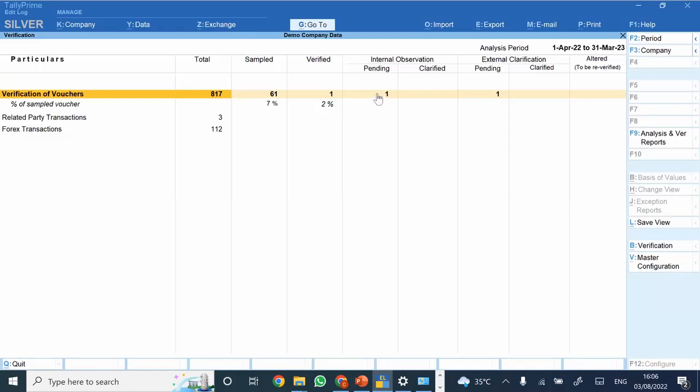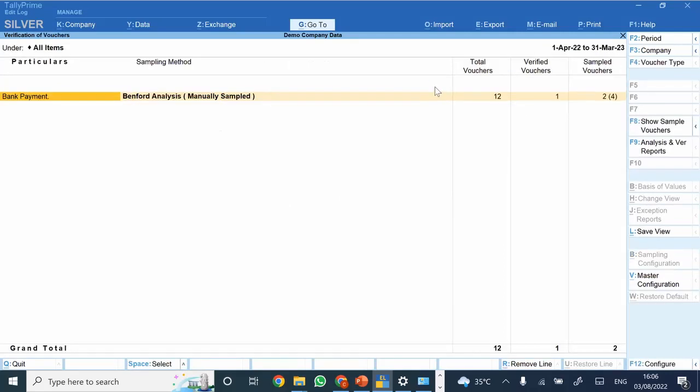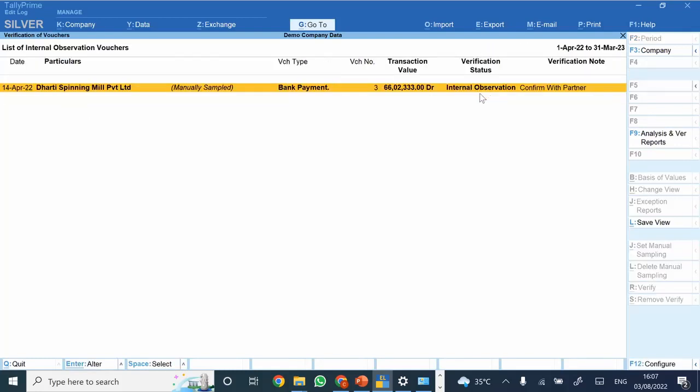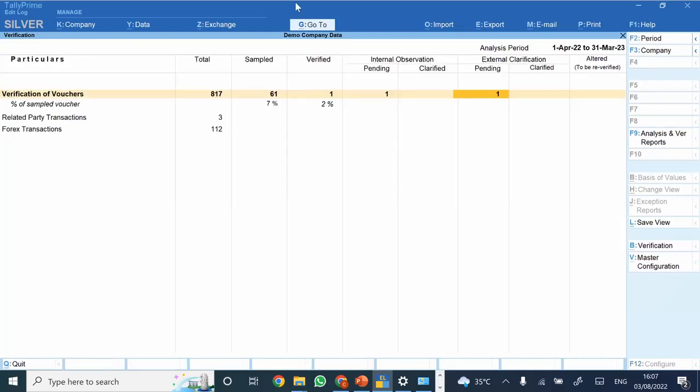Now see, whatever internal observations or external clarifications were there, that is available here. This was the transaction which I have verified, so I can open that transaction directly from here. How is it useful? When your partner is reviewing your audit work, it would be useful for him also, to see what your audit findings were, available through the system itself. This is something you need to confirm with your partner, so the partner can directly check and revert. This is something you need to confirm from management, and that is available here.